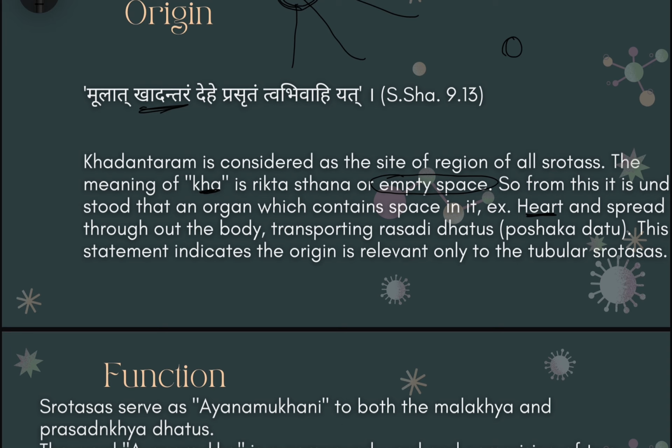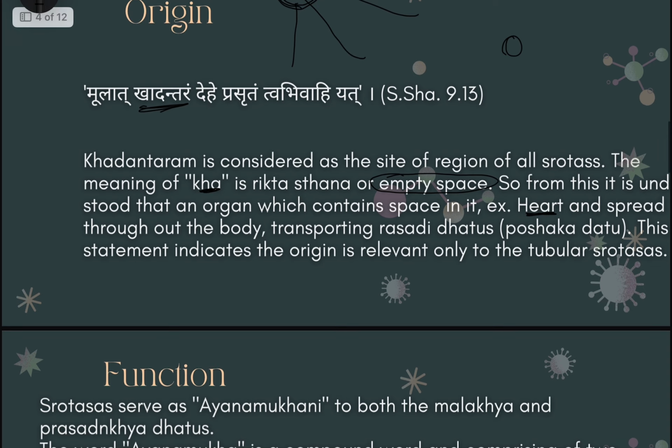With the help of this, we can understand that the vessels behave like the Shrotas, and they make the ras adi dhatus available to different parts of the body. However, this is very much limited only up to the tubular Shrotas. What are tubular Shrotas? They can be understood like that.